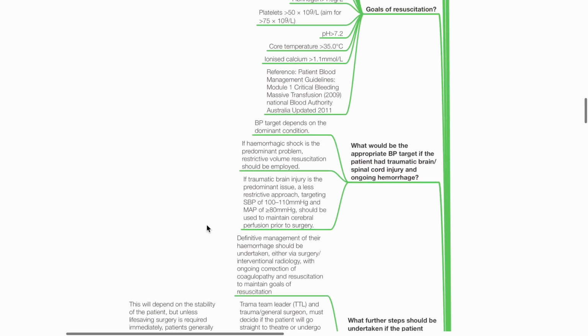What would be the appropriate BP target if the patient had traumatic brain or spinal cord injury and ongoing hemorrhage? BP target depends on dominant condition. If hemorrhagic shock is the predominant problem, restrictive volume resuscitation should be employed. If traumatic brain injury is the predominant issue, a less restrictive approach, targeting SBP of 100 to 110 mmHg and MAP of 80 mmHg or more, should be used to maintain cerebral perfusion prior to surgery.